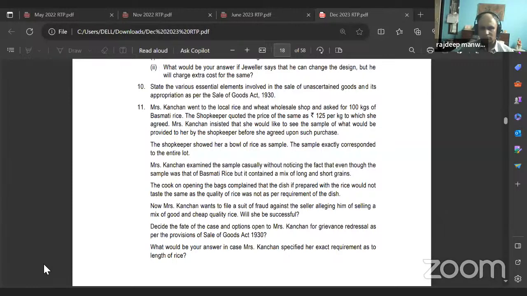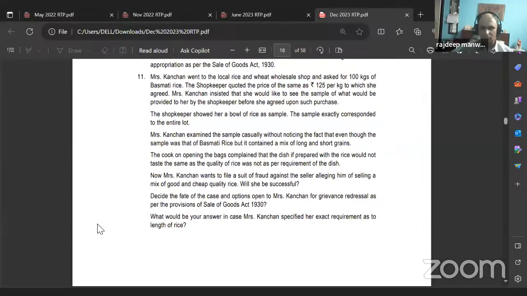The shopkeeper showed her a bowl of rice as a sample. The sample exactly corresponded to the entire lot. Mrs. Kanchan examined the sample casually without noticing that, even though it was basmati rice, it contained a mix of long and short grains.